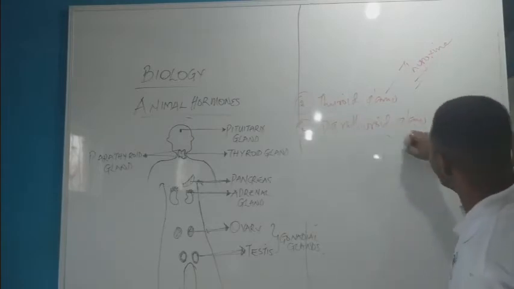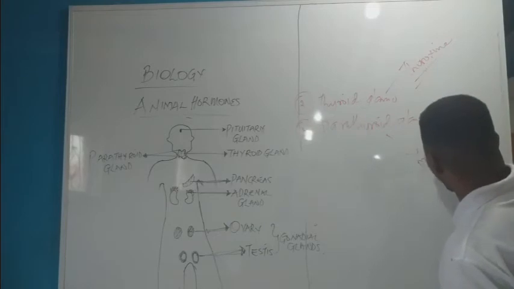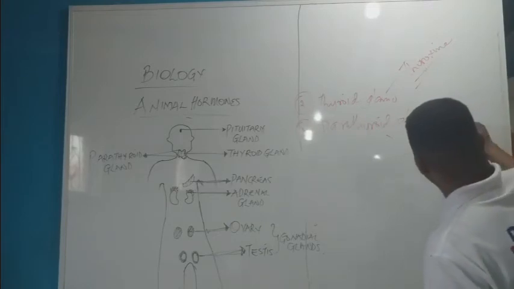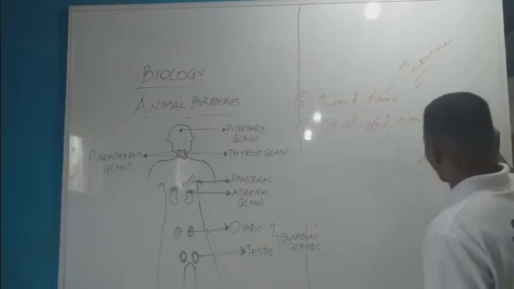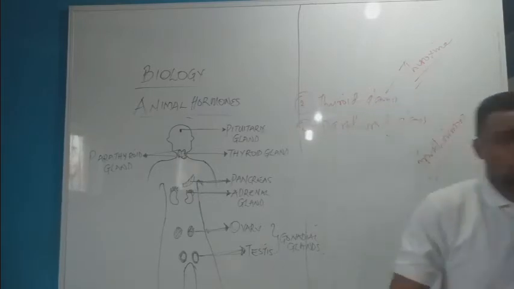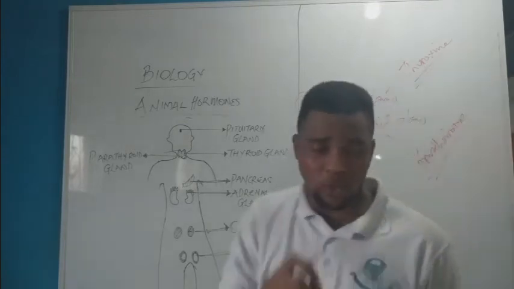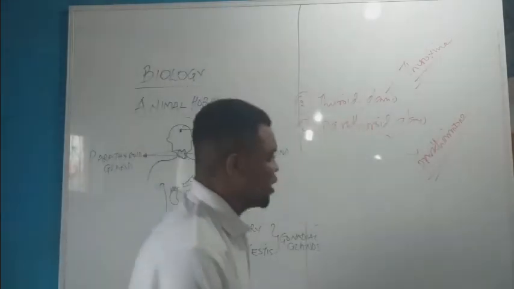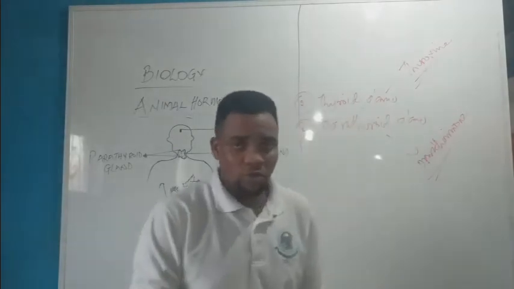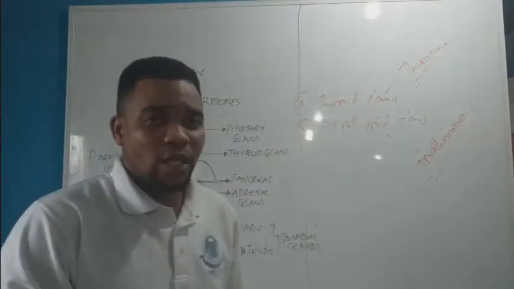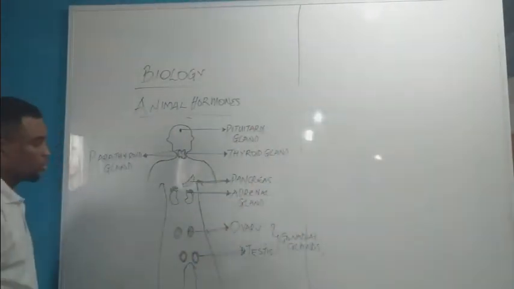Now, the parathyroid gland. The parathyroid gland secretes a hormone called parathormone. A hormone called what? Parathormone. Now, what is the function of this parathormone? It has a major and basic function. Now, parathormone is used in the balancing of salt and water concentration, the concentration of calcium, salt, and other mineral salts within the body.